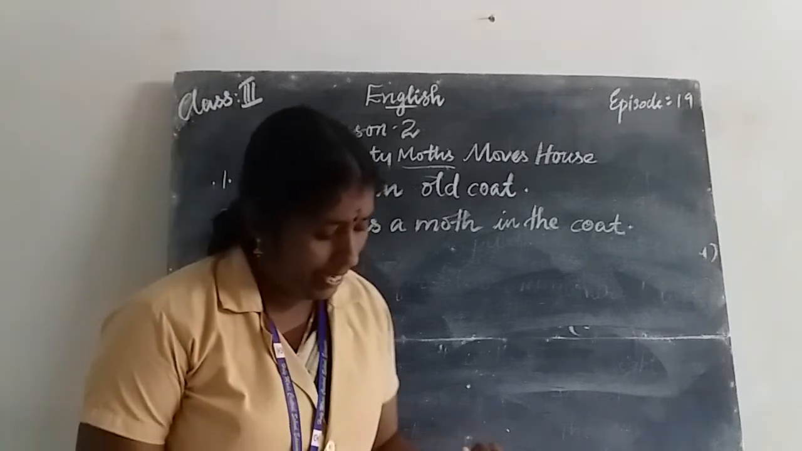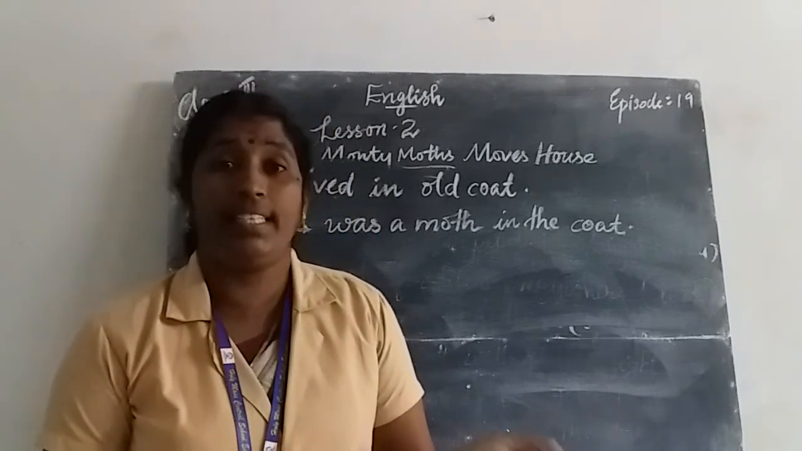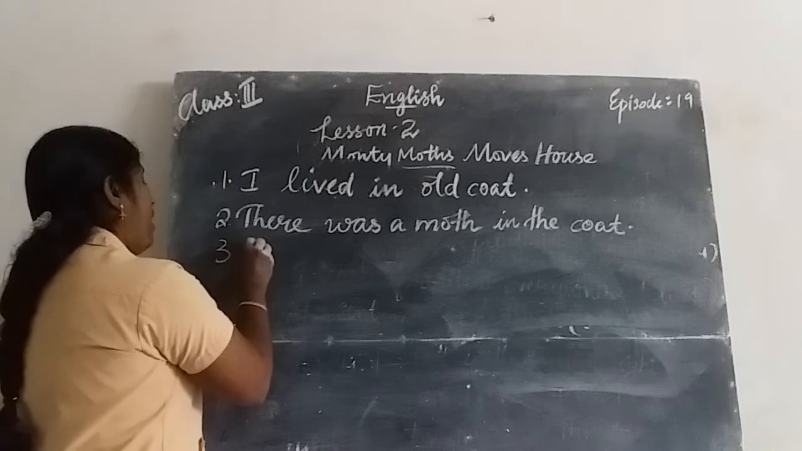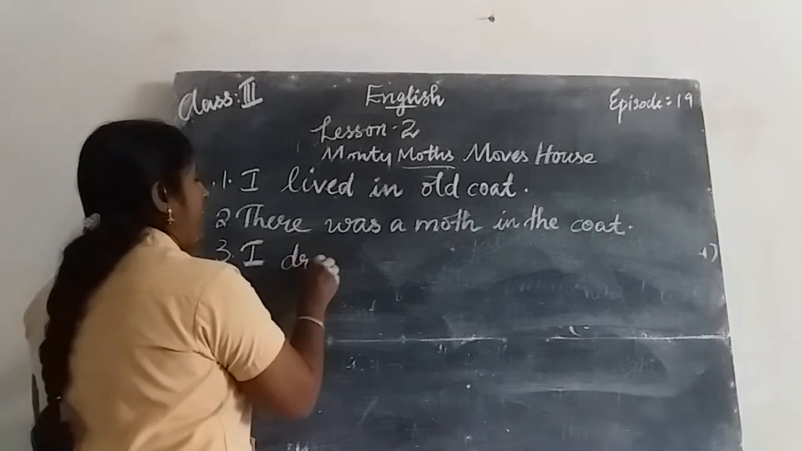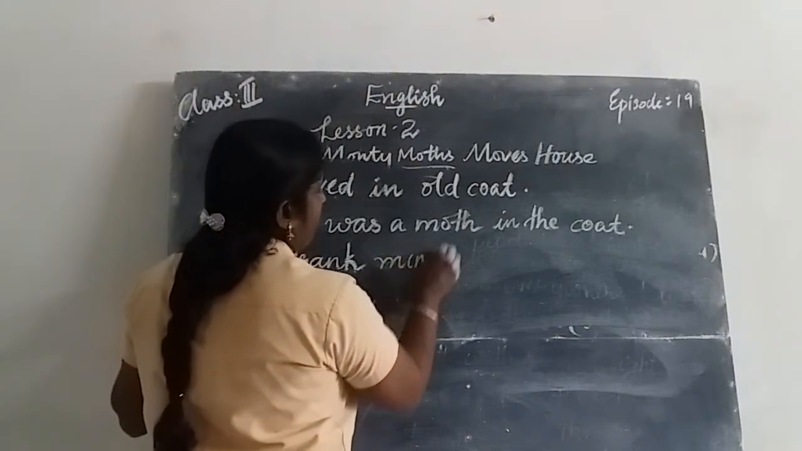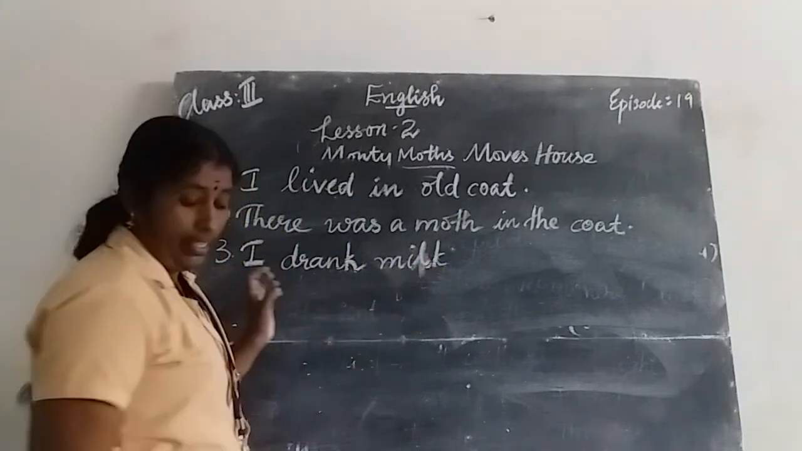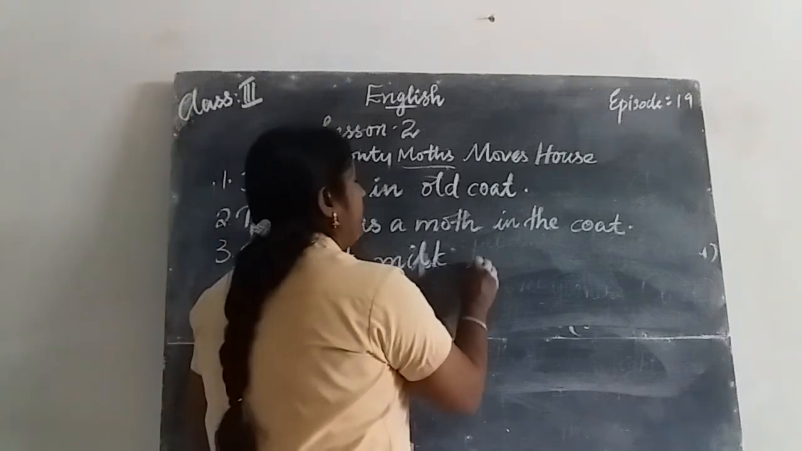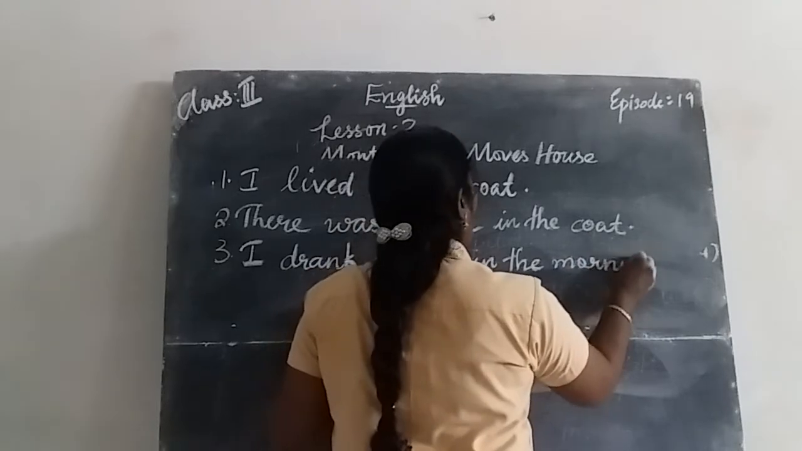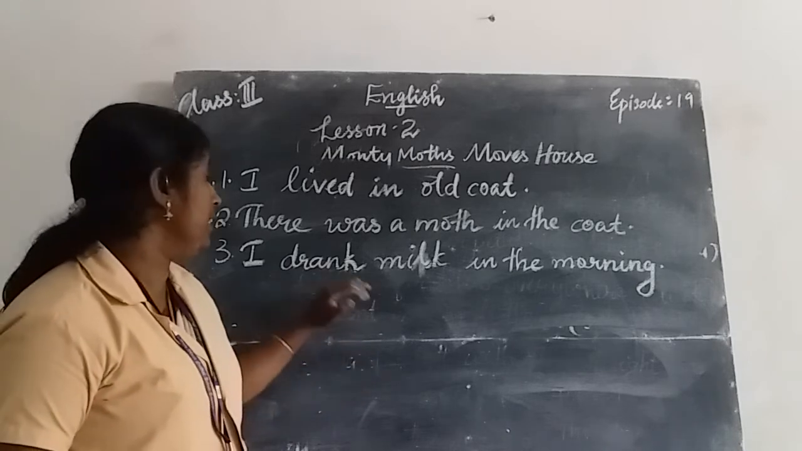Then third sentence. I drink milk in the morning. When we change the tense of the sentence, it will become: I drank milk in the morning. D-R-A-N-K. Past tense of drink is drank. M-I-L-K, milk. M-O-R-N-I-N-G, morning. I drank milk in the morning.